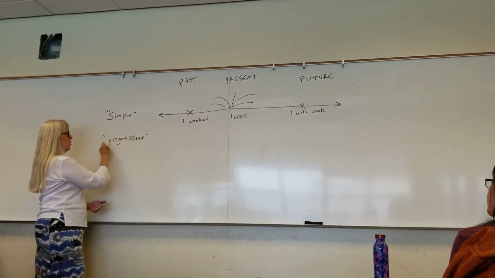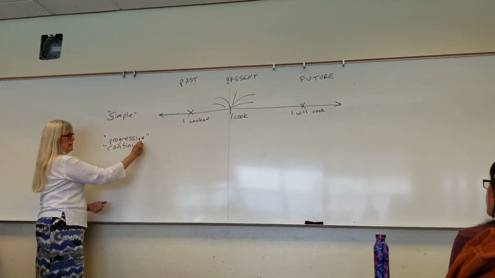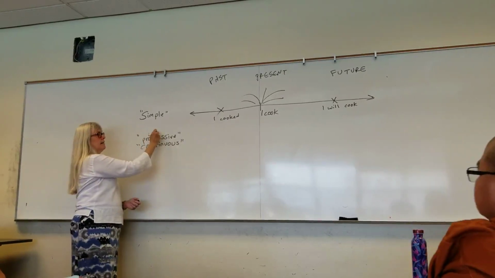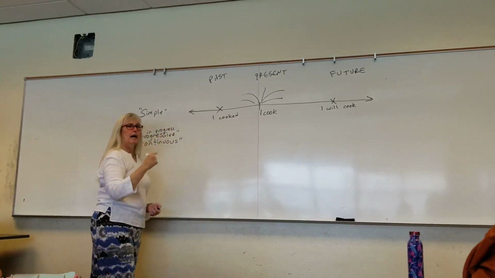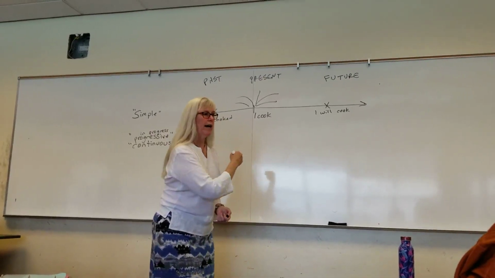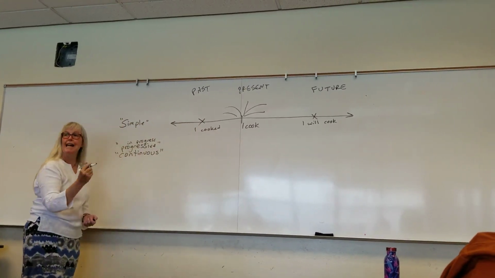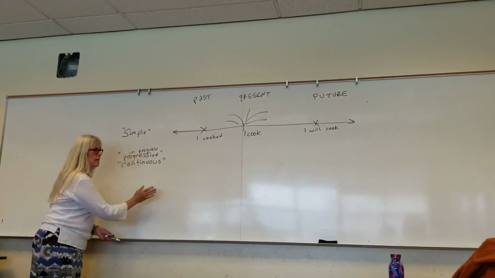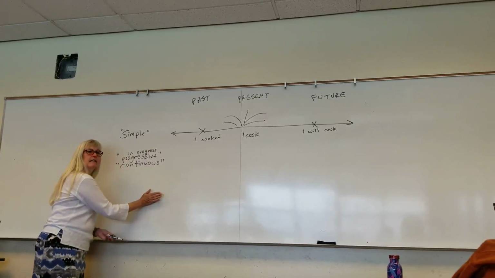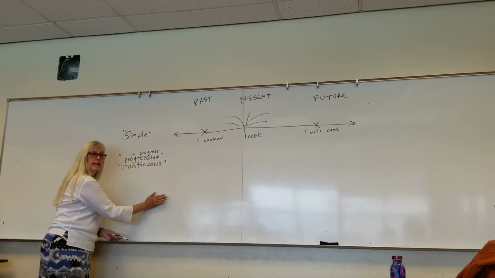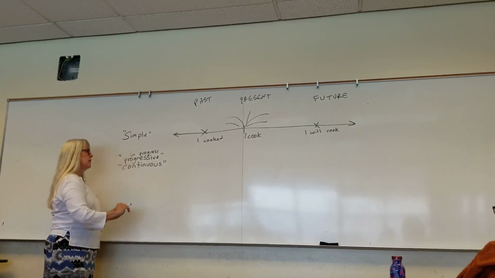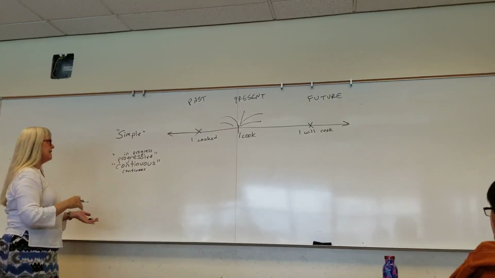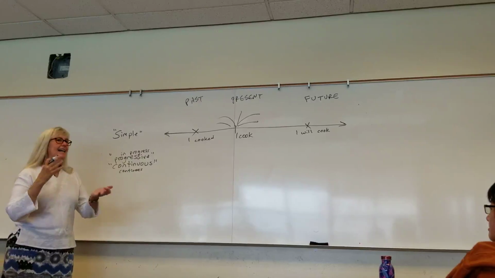Progressive or continuous. Progressive because it is in progress. I am talking right now. I am writing on the board. In progress right now. Continuous because it's not just one. It's repeating, right? It's continuous. It's not just one. So it continues. So it's continuous because it continues, progressive because it's in progress. We use both of those words.